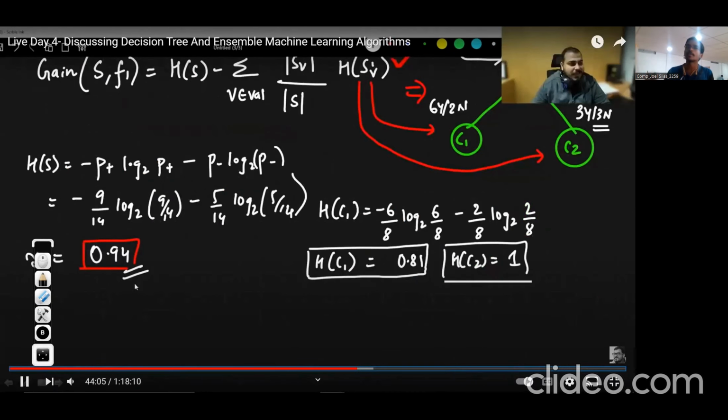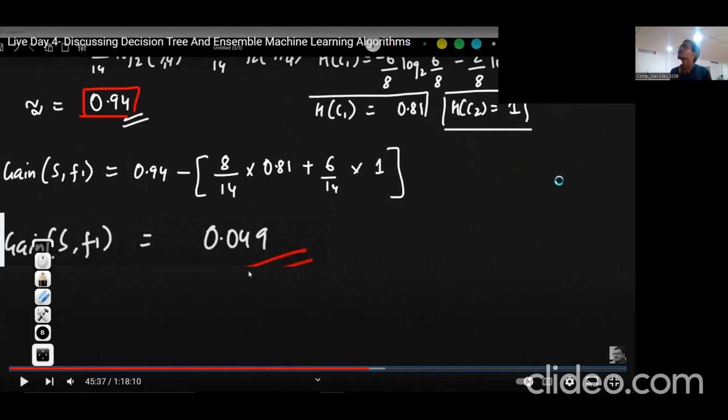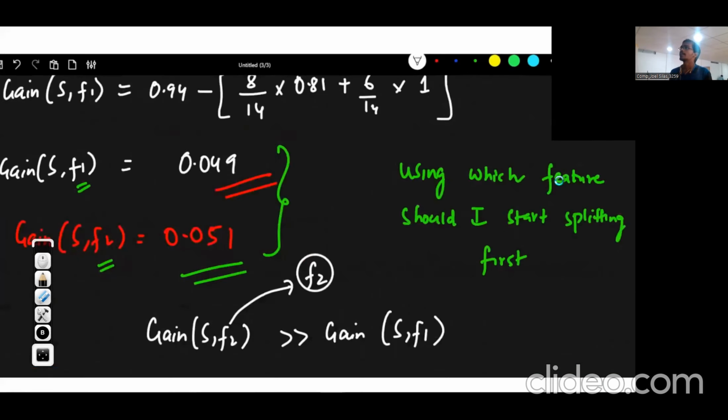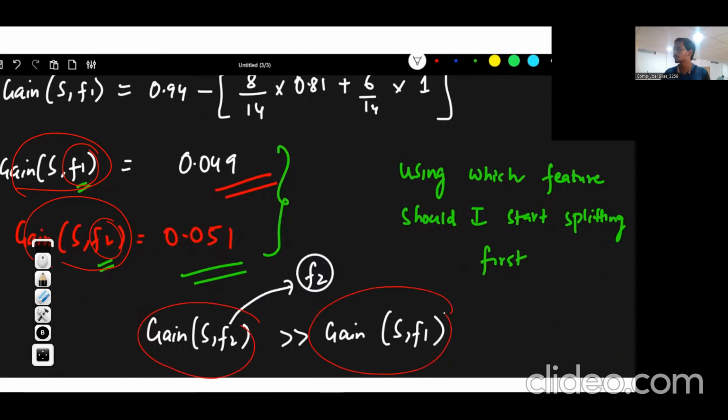Then what will be the entropy of this sequence? Or what will be the entropy if we consider feature 2? For root, we take candidate F1, and for root, we also take candidate F2. Whichever gain is greater, suppose the information gain is greater for feature 2, then feature 2 is finalized as the root. This is how we can decide which feature to start splitting on first.